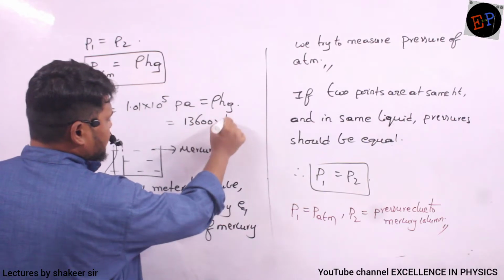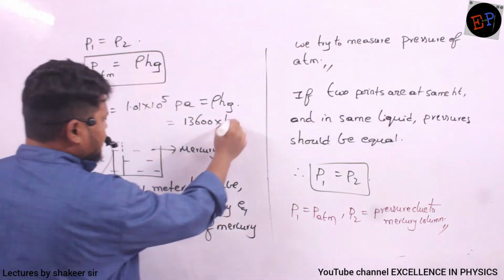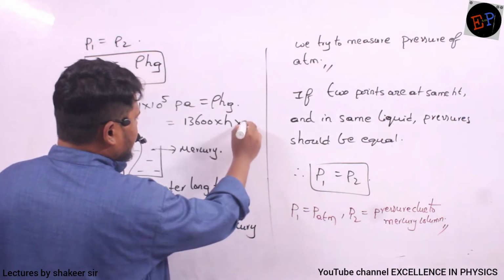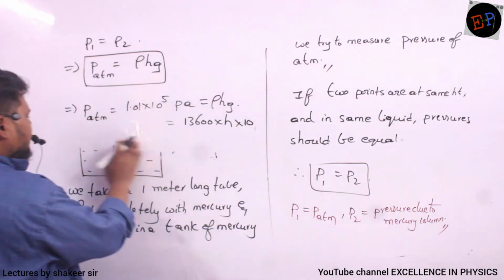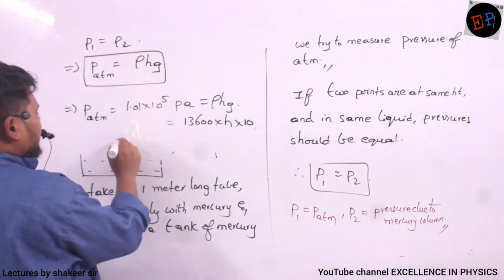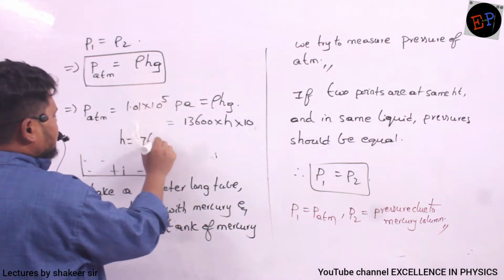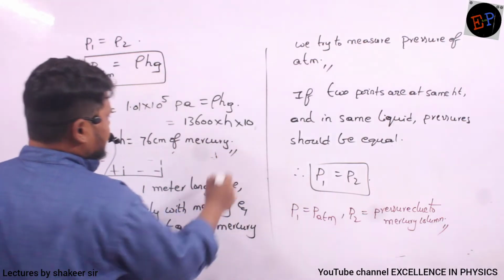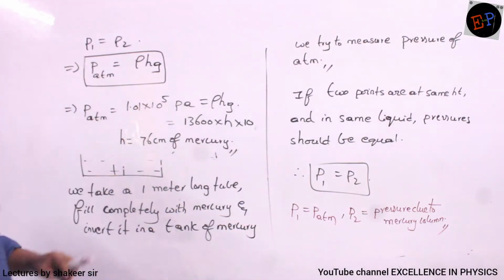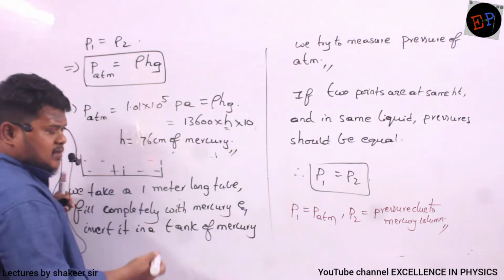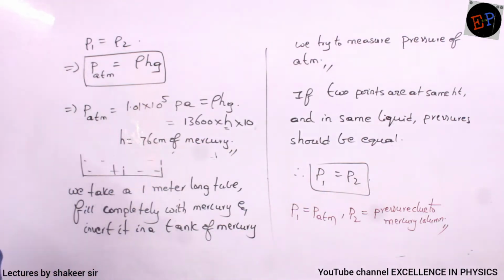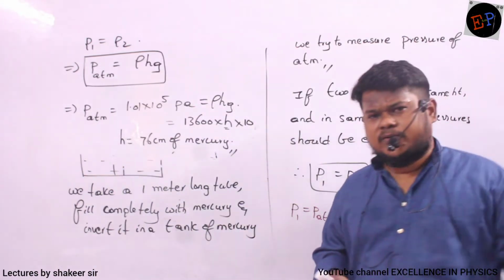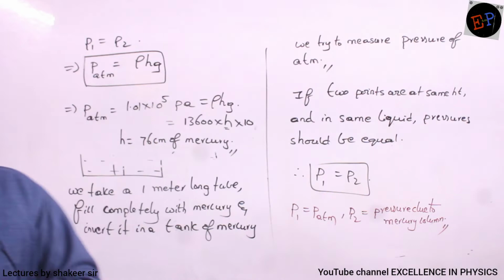13,600. Height of the mercury column, I don't know. But acceleration due to gravity, g value, I know, it is equal to 9.8, or approximately you can write 10. So if I do this total calculation, then I will get h equal to 76 centimeters of mercury. All are known quantities, only h is an unknown quantity. So if I calculate h value, what is the answer I will get? 76 centimeters of mercury.